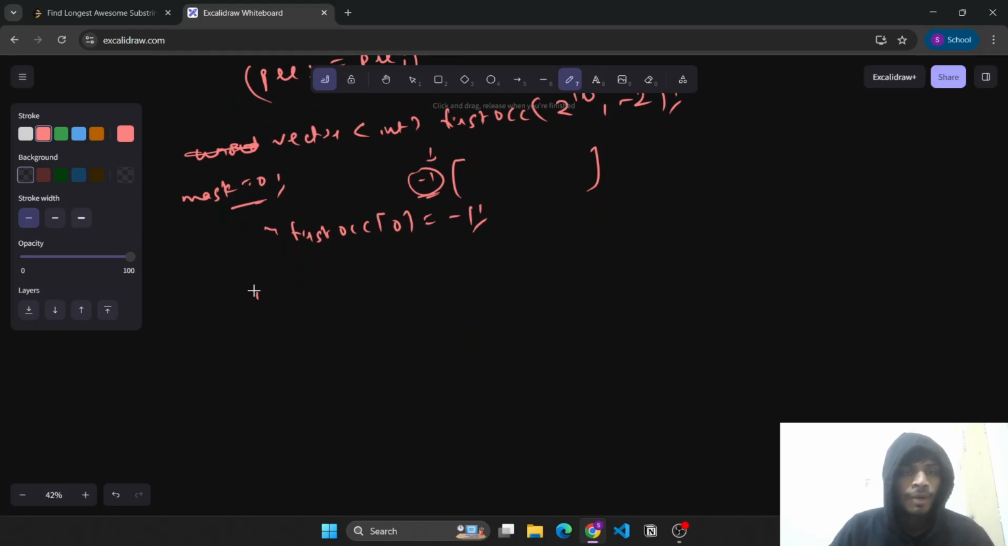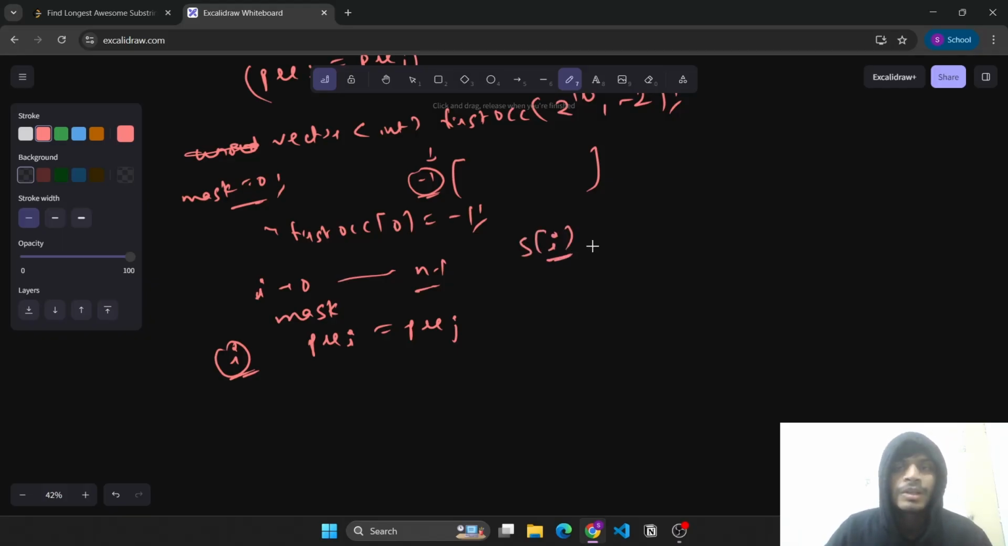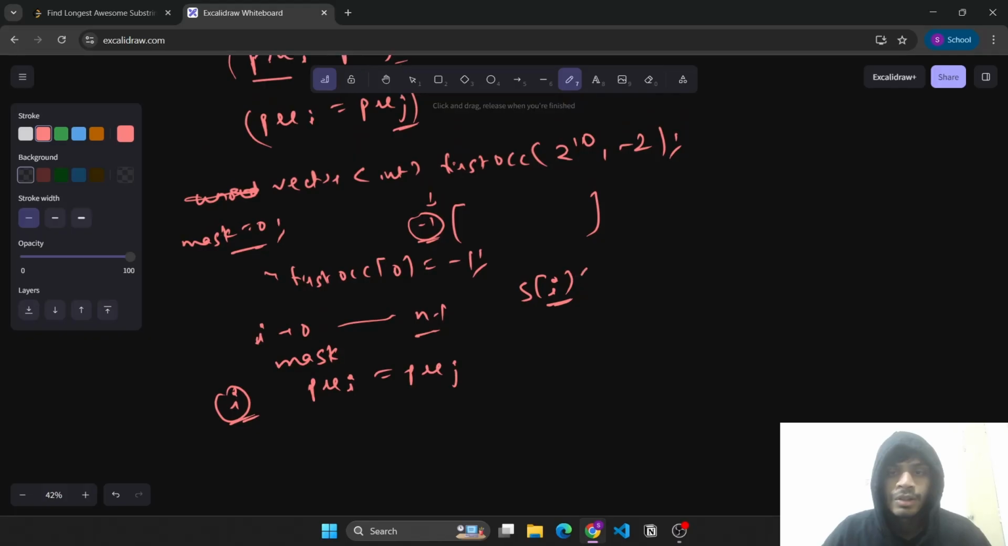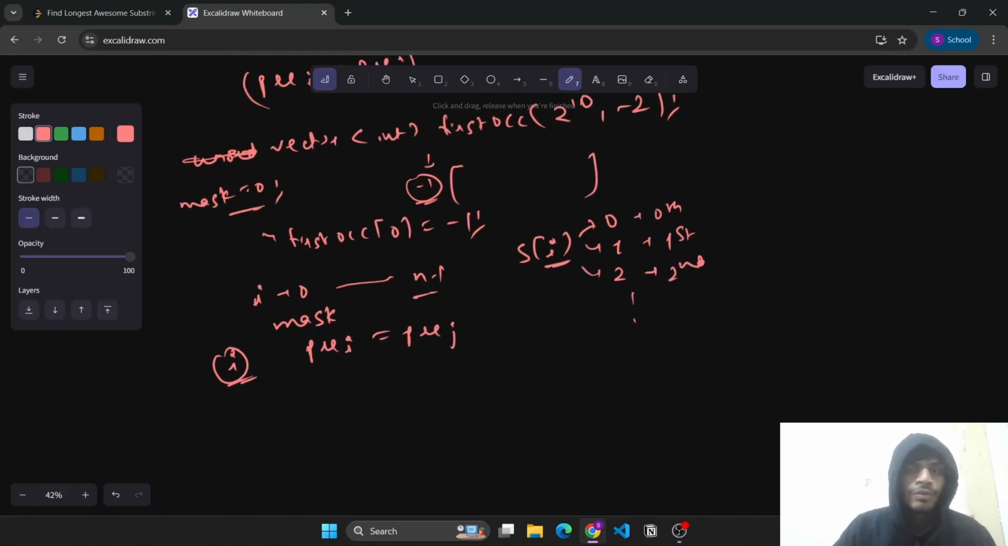Now we start the loop from I equals 0 till n minus 1. Now at a given index I, what do we need? We need to find prefix of I equals to prefix of j. So what do we do? For this mask, the value present at s of I, we will need to set that bit. So if it was 0, then we need to set the 0th bit. If it was 1, then we set the first bit. If it was 2, we'll set the second bit and so on, right? So we need to set the bit according to the digit that is present in s of I.